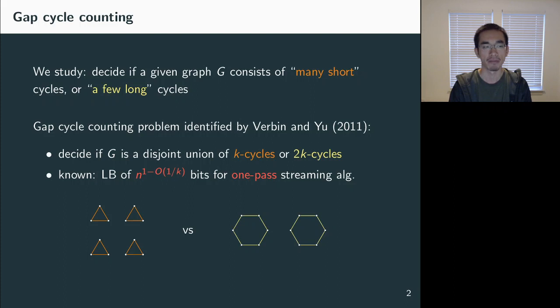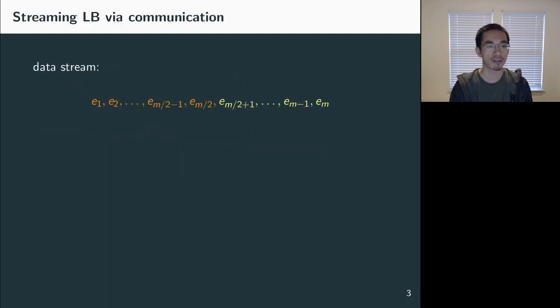Before we get into the details of these problems, let's first briefly recap how streaming lower bounds are usually proved. One of the most common ways to prove streaming lower bounds is by reducing from communication problems, and this is also the approach that we take in this paper. Suppose this is a data stream with m elements, and in our setting, each element corresponds to one edge in the graph.